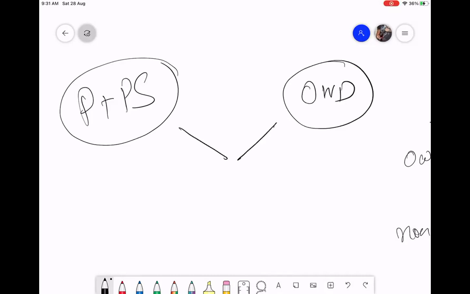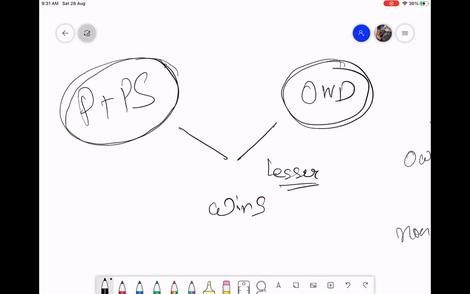Whichever is lesser wins. Simple logic. If you have greater permission here and lesser permission there, then the lesser permission will win.